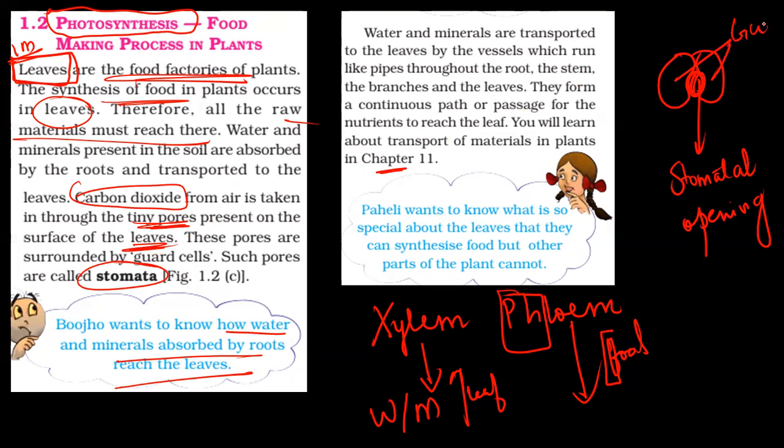They are your guard cells. This is a very rough figure. You can refer to the proper figure in your textbook, which can be asked for diagram-based questions.